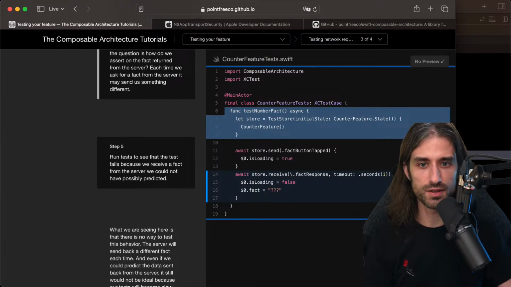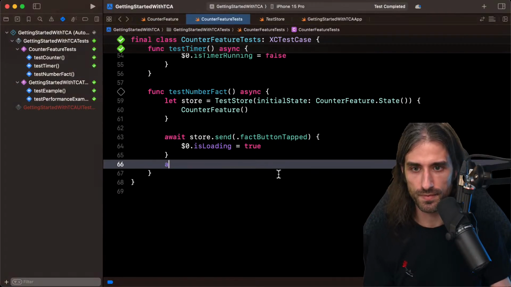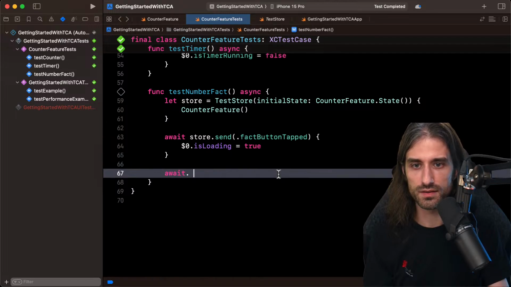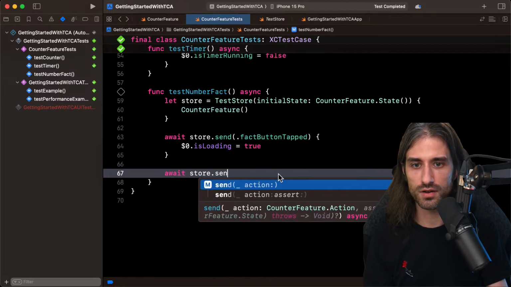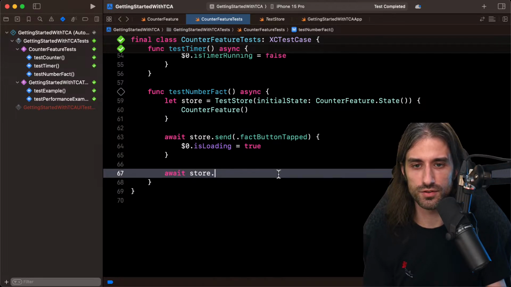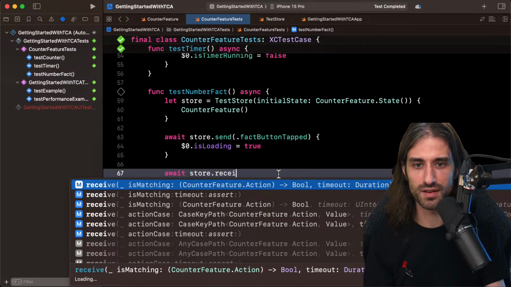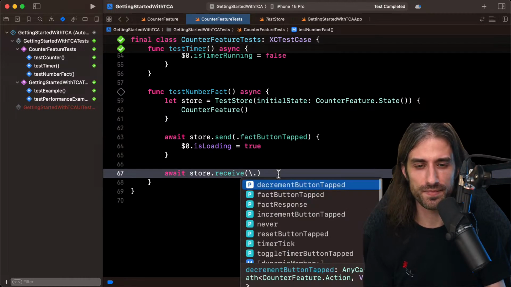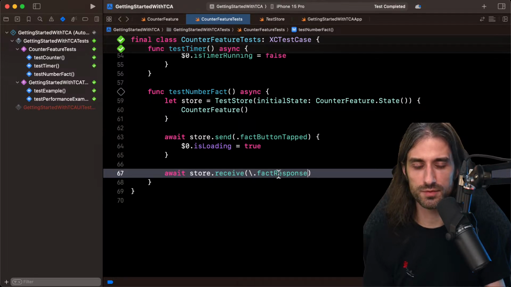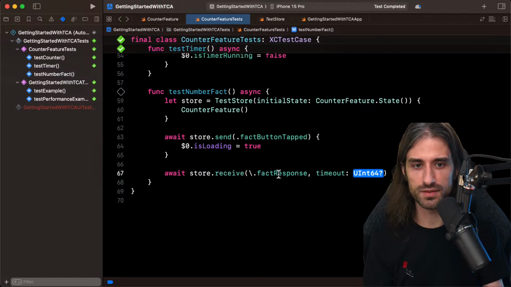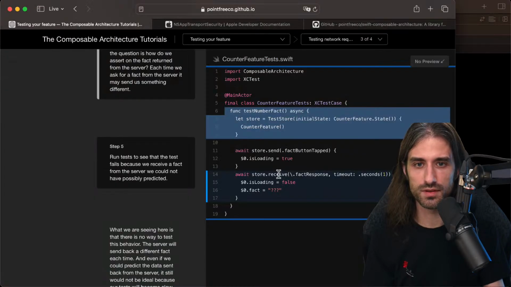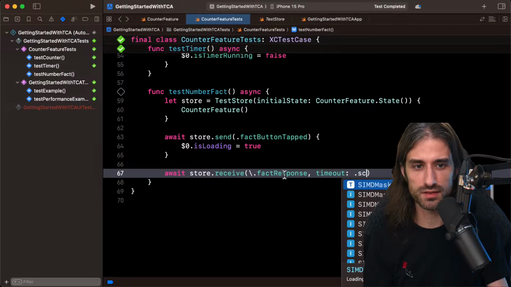So, yes, because we could say so await store.receive, rather. So receive fact response and then a timeout of 1 second.